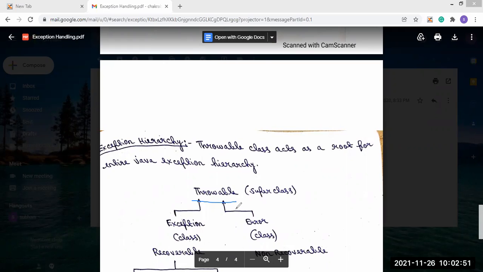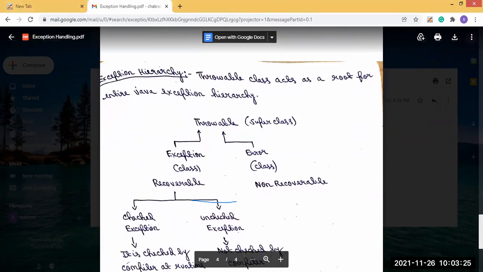And what is the purpose of these classes? They are inheriting, or we can say extending, the super class. That means the Exception class and the Error class are the child classes, and Throwable is the super class. Exception and Error extend the Throwable class, because it is the root of all the exception classes.